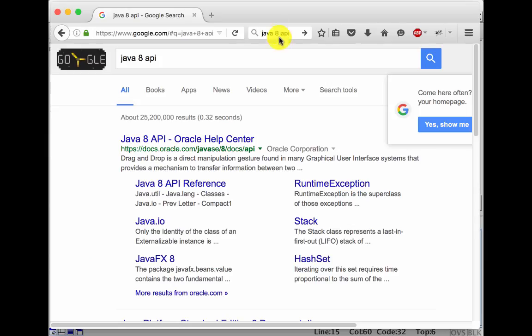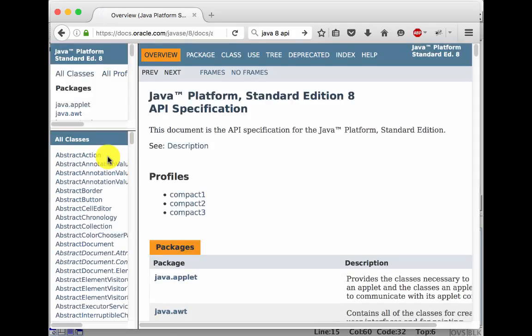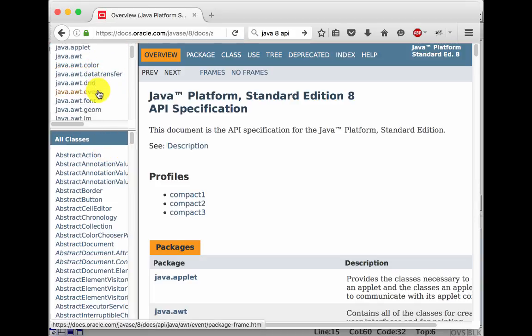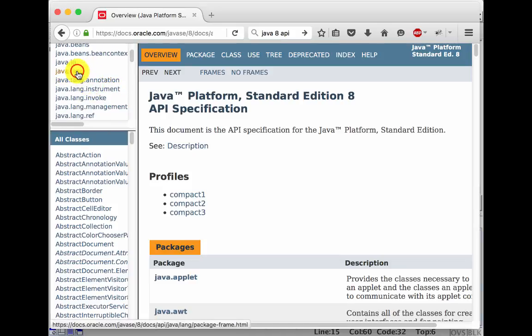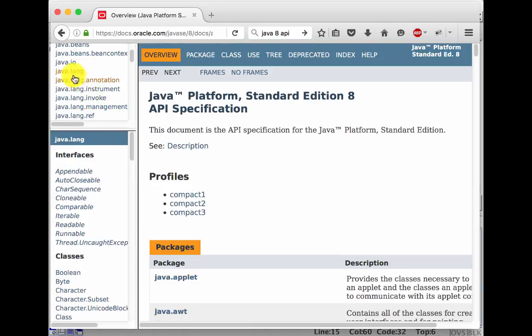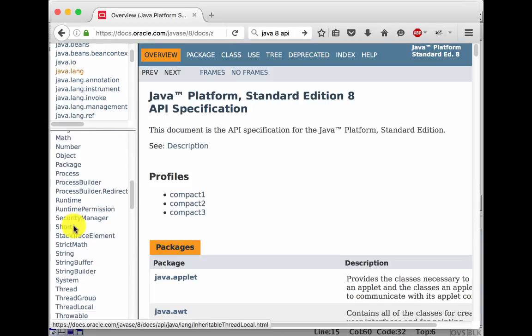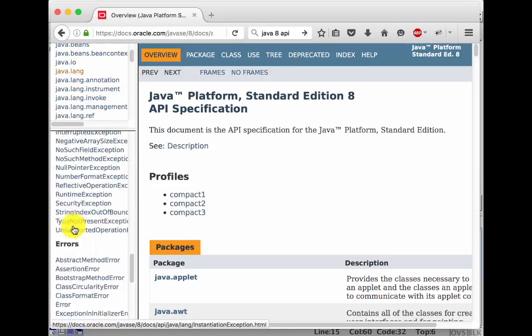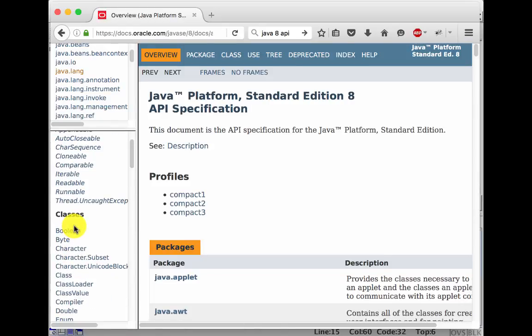If we go to the Java API, Java 8 API, and then go down to the java.lang package. This is all the packages right here. And the java.lang package, as we talked about way back in Chapter 1 and Chapter 2, is always imported. Now, you probably forgot that, but it's there anyway. So all these interfaces and classes are always imported no matter what, so you don't have to import these.